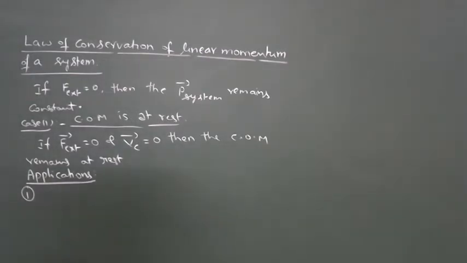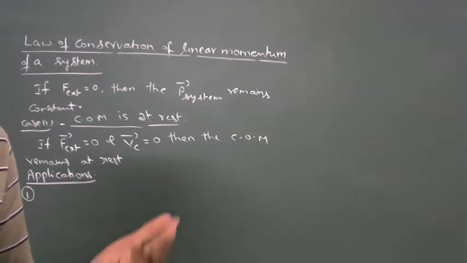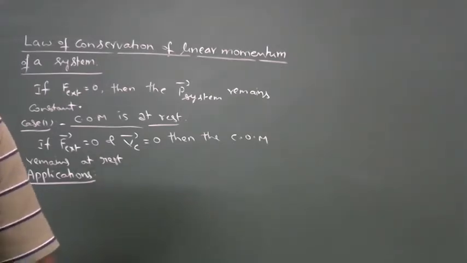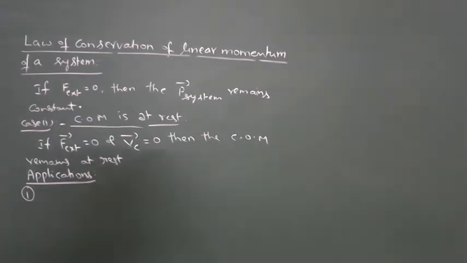Objects are initially at rest, moving under mutual force, that is electrostatic or gravitational force. Their center of mass remains at rest.